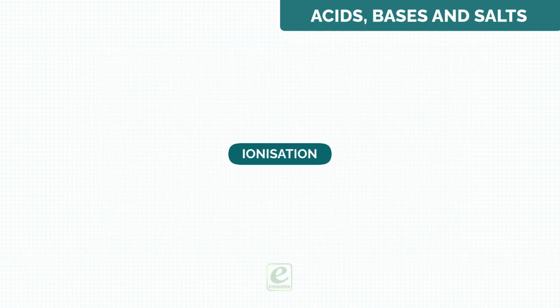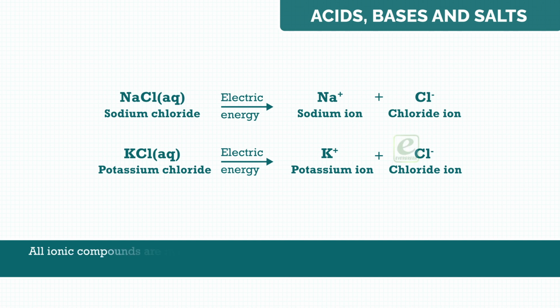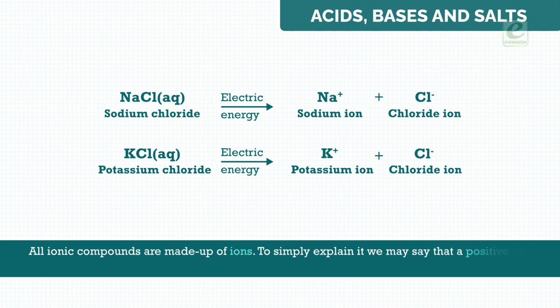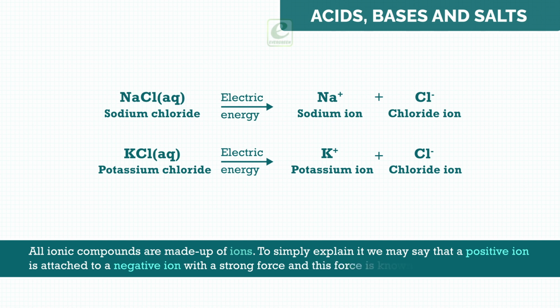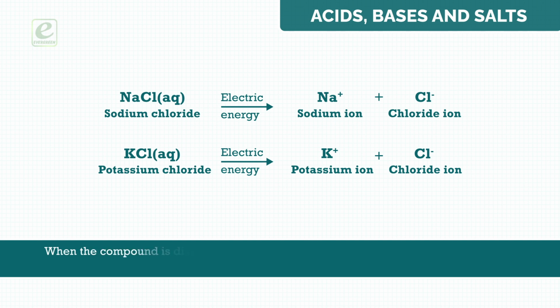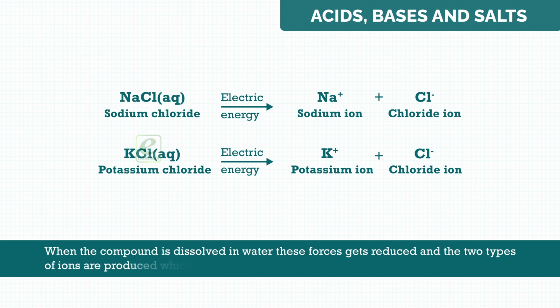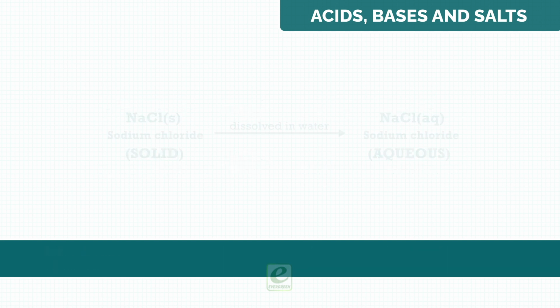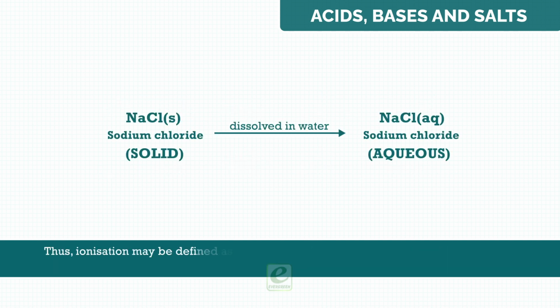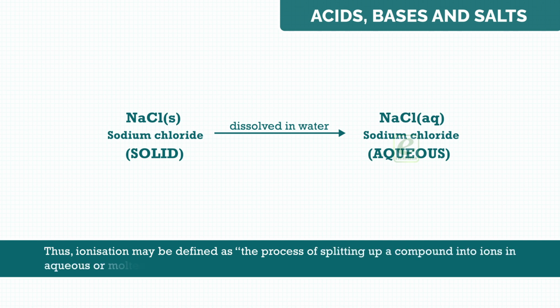Ionization. All ionic compounds are made up of ions. To simply explain it, we may say that a positive ion is attached to a negative ion with a strong force, and this force is known as electrostatic force. When the compound is dissolved in water, these forces get reduced and the two types of ions are produced which are responsible for turning the color of indicators. Thus, ionization may be defined as the process of splitting up a compound into ions in aqueous or molten phase.